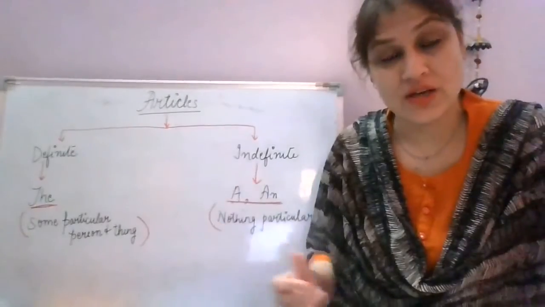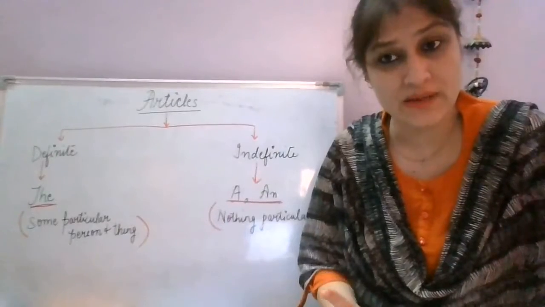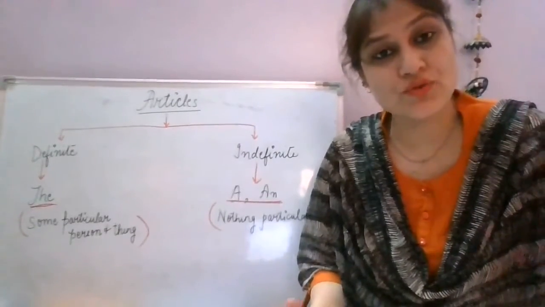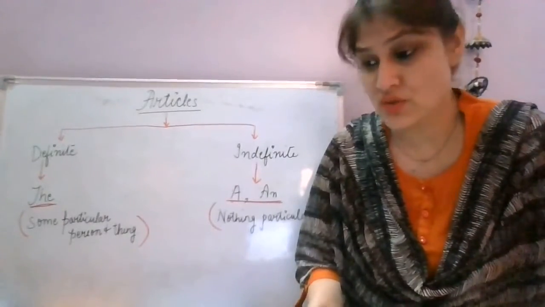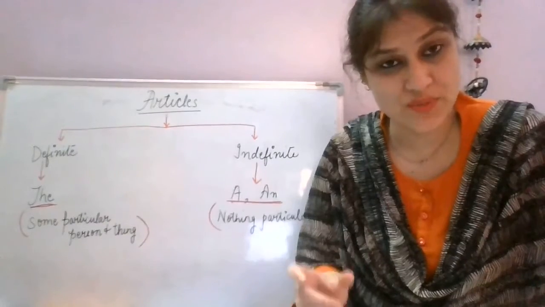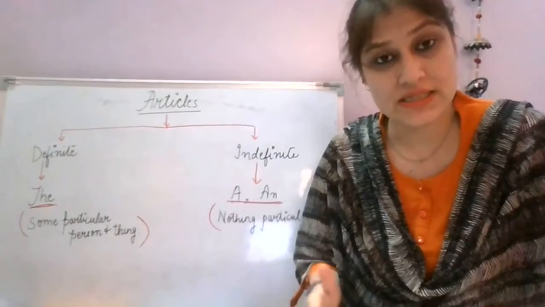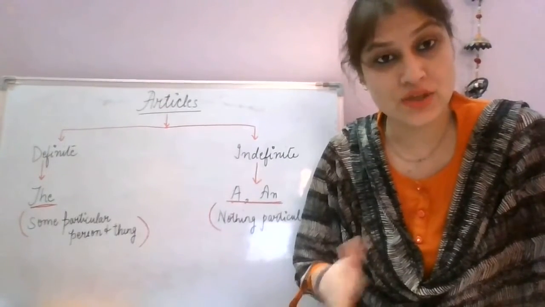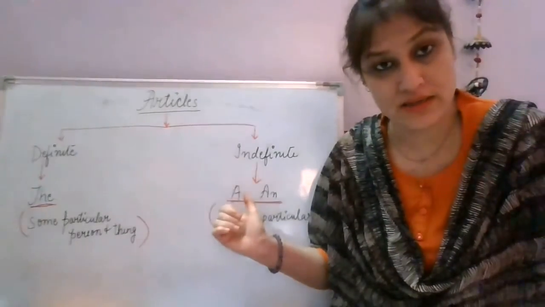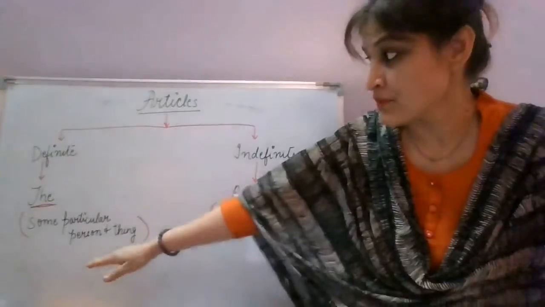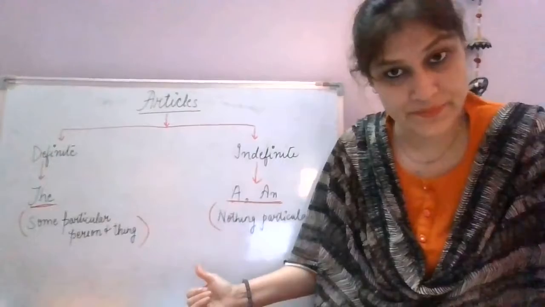A and an. This is an indefinite article, means we are not talking about anything in particular. It is used for the common things. For example, he's a boy. Okay, so he could be any boy, right? Not a specific or particular boy. So he is a boy. This is a car, right? This is an orange. So we know where to use the and where to use a and an. So please just understand here, this is the definite article and this is your indefinite article, right?